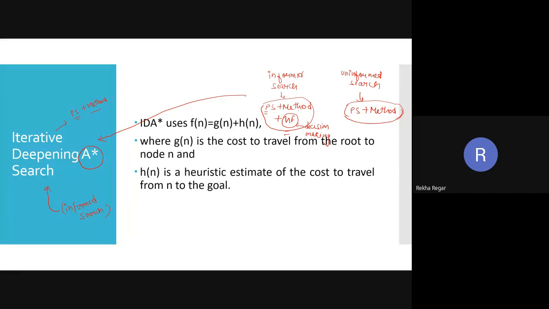Besides these two things, it also applies some heuristic function, and with the help of that heuristic function it gets the solution as fast as possible. It gets a much more optimal solution, and it is faster compared to the previous one. So is there any doubt in the discussion of this iterative deepening A star search?